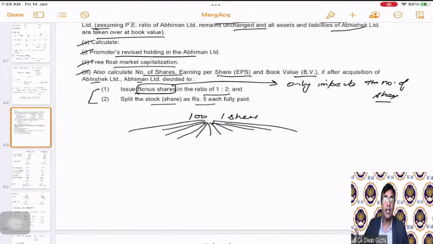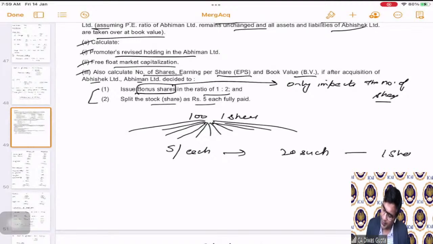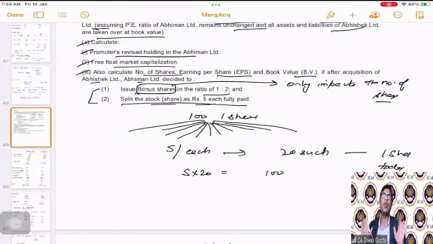If we split into 5 rupees per share, that means 20 such shares will be equal to 1 share today. Correct? Because 5 into 20 is equal to 100. That means what it is asking us to do is to split the current share into 20 shares. Simple.